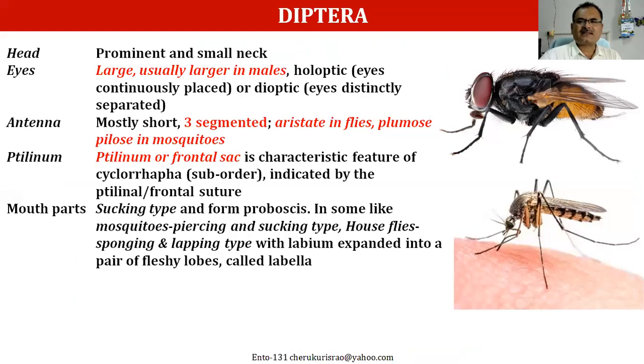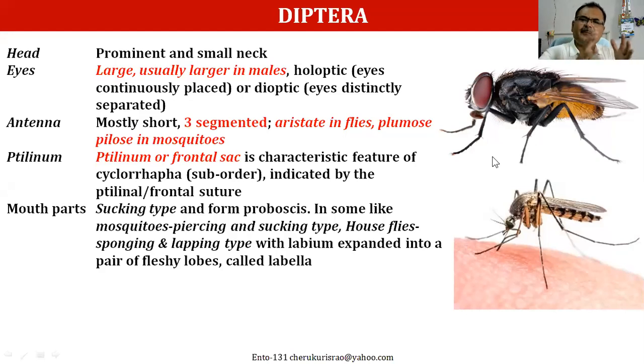Look at the characters of the insects of Diptera. The head is prominent. You can see here in both the houseflies and the mosquitoes, the head is very prominent, with a small neck, which means the head can move in all directions.